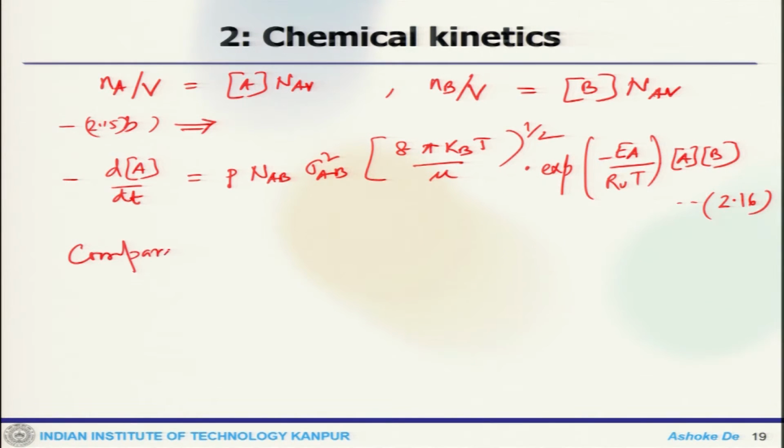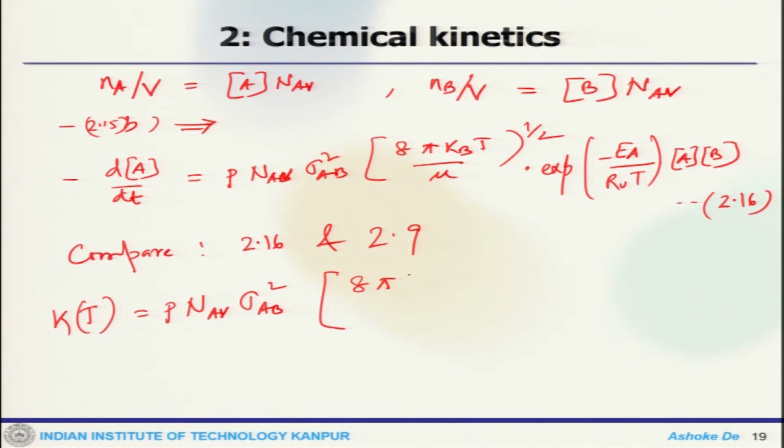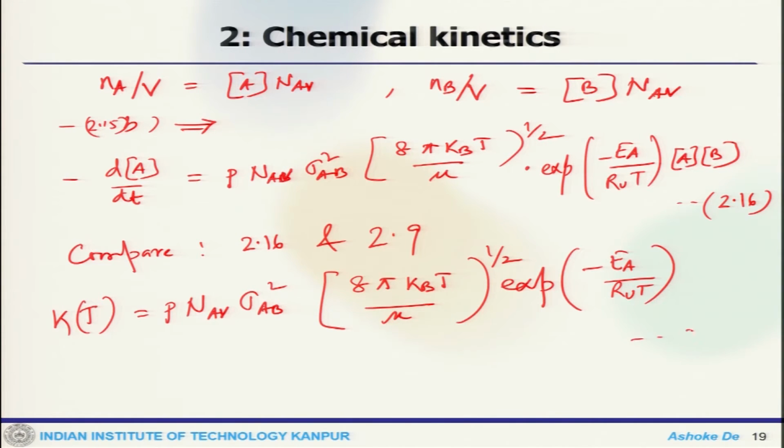So, if you compare 2.16 and 2.9, what you get is this: kT equals P NA sigma AB square, 8 pi kB T by mu to the power half, exponential of minus EA by RuT.